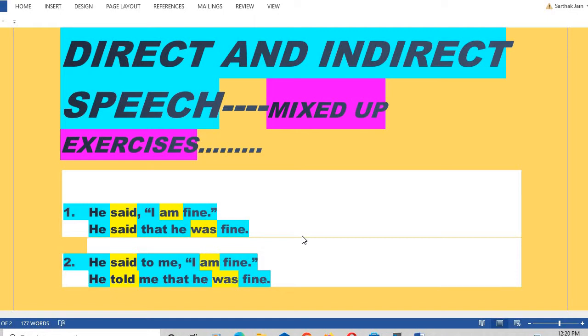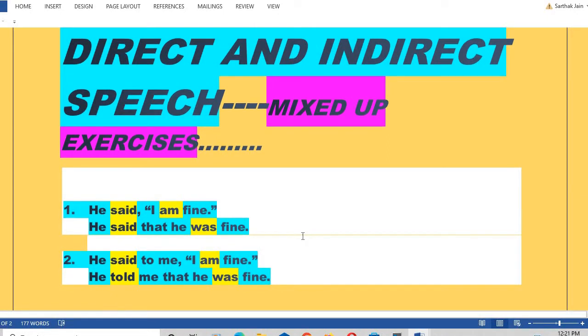In direct and indirect speech, and this is a mixed up sort of exercise. Why? Because when you do the exercise in separate tenses, then you do them so easily, but when the things are mixed up, you are also likely to get mixed up. So in order to build up your confidence, I have brought a mixed up sort of exercise. So let's start doing, and here I'm giving the answers too, but after this in my description box I'll write some more sentences which you will do yourself so as to test your skills. So let's start doing.